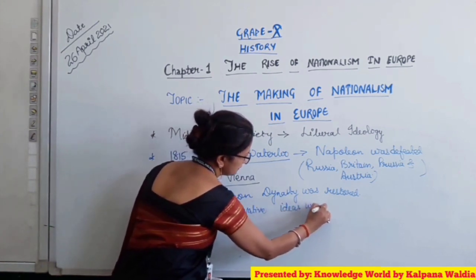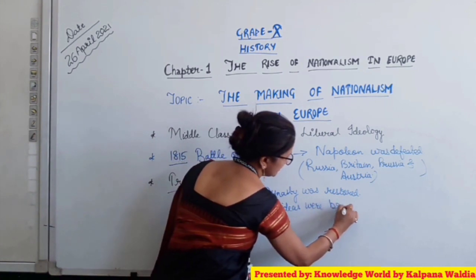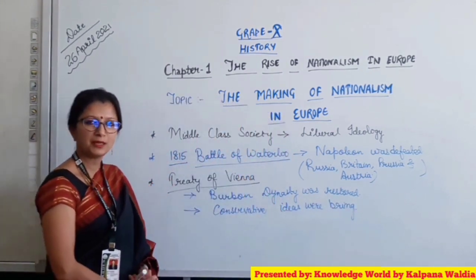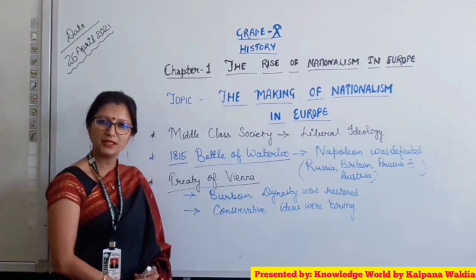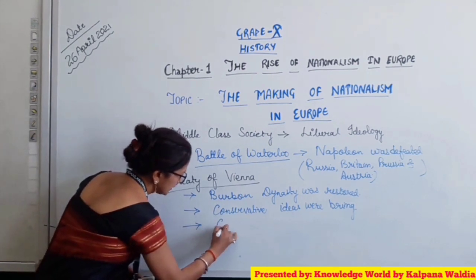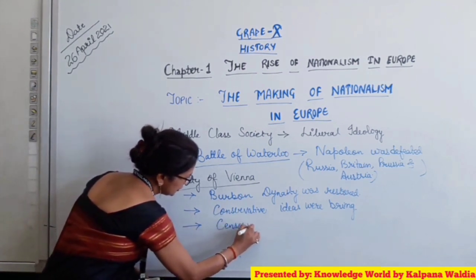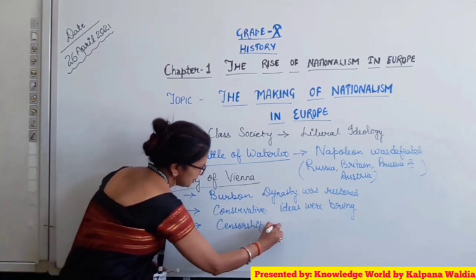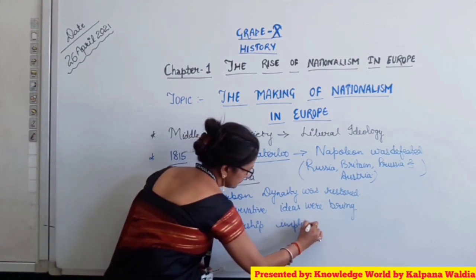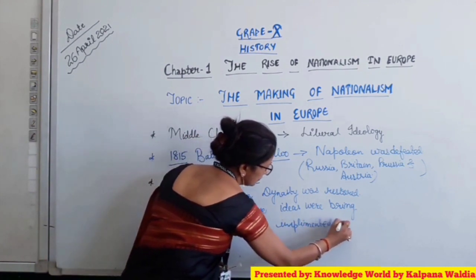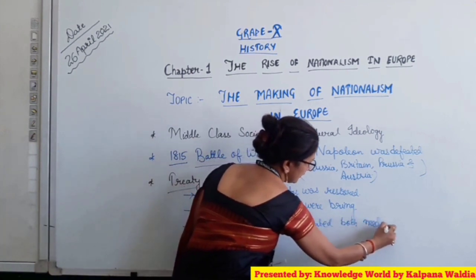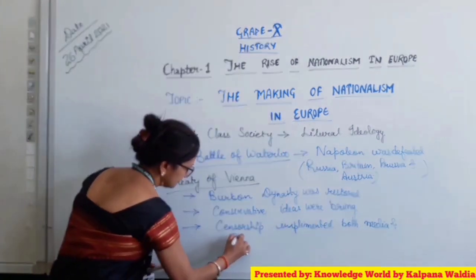Ideas were brought back in France, and they were widely spread among the people, so the idea of liberty was being suppressed. Apart from this, censorship was implemented on both media and public opinion.